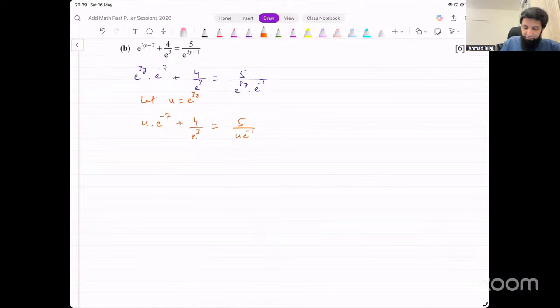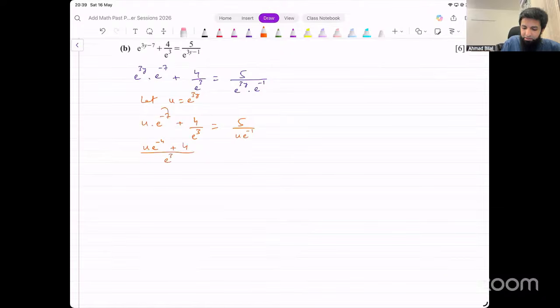Let's take LCM on the left side. e cube, multiply that here. What will that become? u e raised to power minus 7 into e raised to power 3. That becomes e raised to power minus 4 plus 4 over e cube.